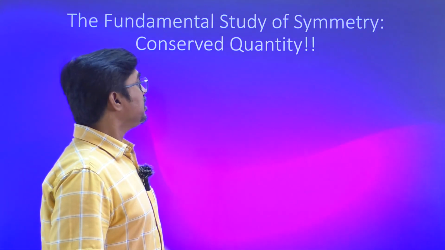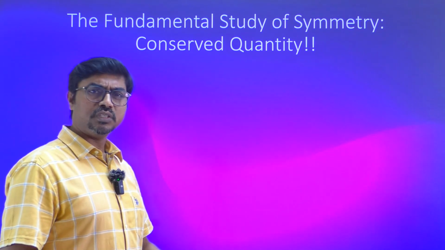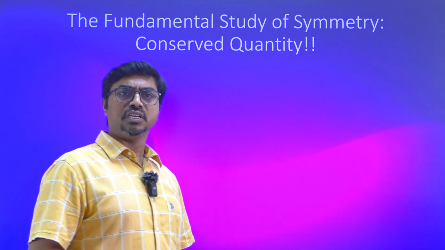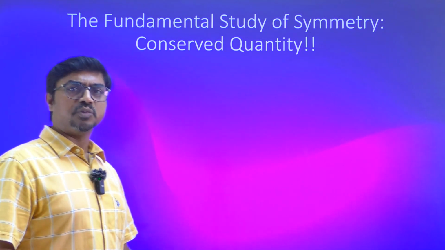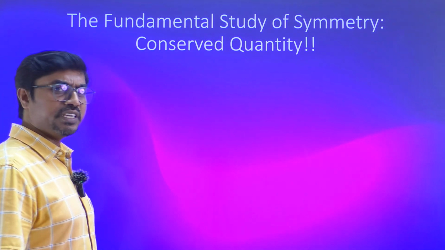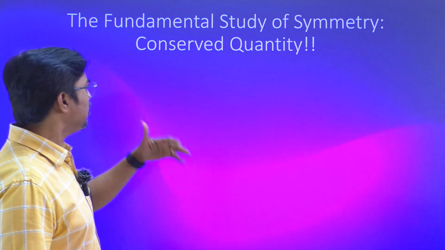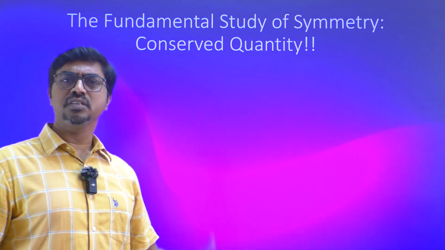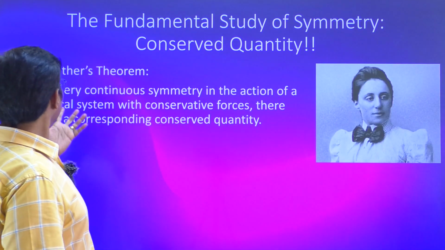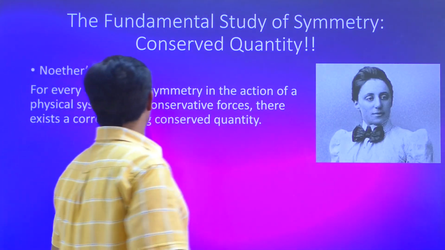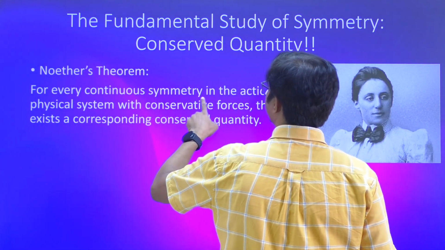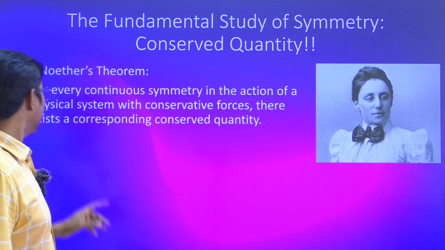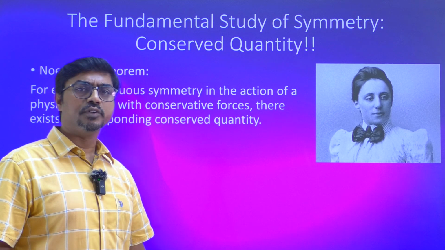Then we have fundamental study of symmetry here. So there is a lot of study about the symmetry. So is the universe trying to say something about it in terms of the symmetry? That has been the curiosity of many scientists and mathematicians. They've studied a lot about symmetry and they found that the symmetry is related to some conserved quantity. There is one theorem, Noether's theorem, which says for every continuous symmetry in the action of a physical system, with conservative forces, there exists a corresponding conserved quantity.